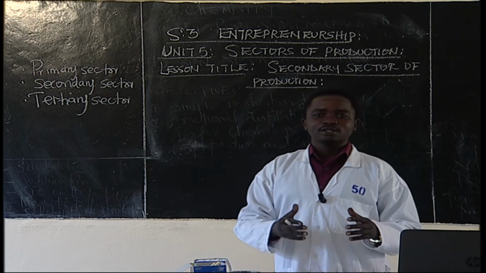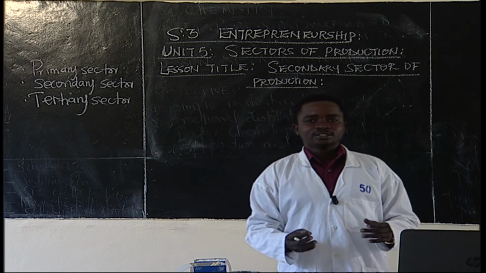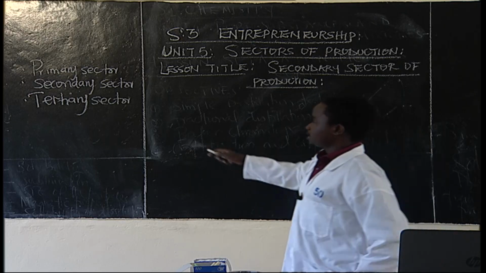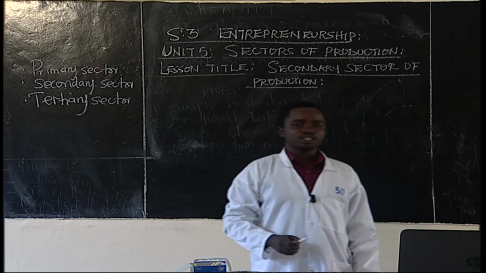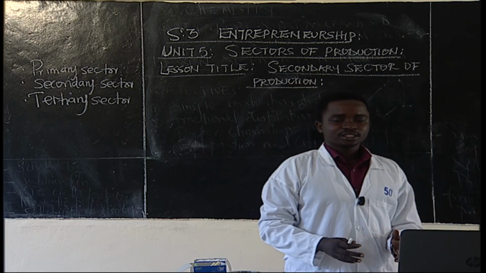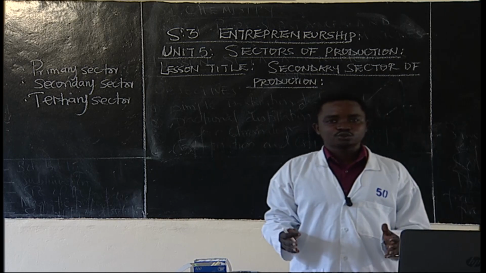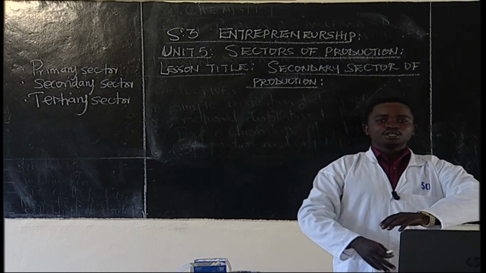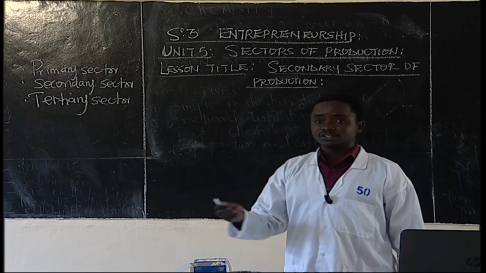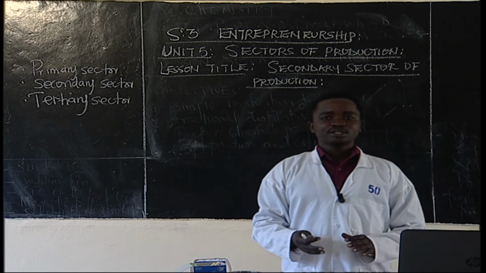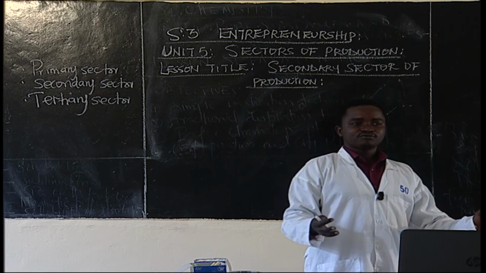Yes, we said that the primary sector of production deals with extraction of raw materials, the natural resources. This can be from the earth, from the ground. For example, under primary sector production, we have mining, which deals with extraction of minerals.